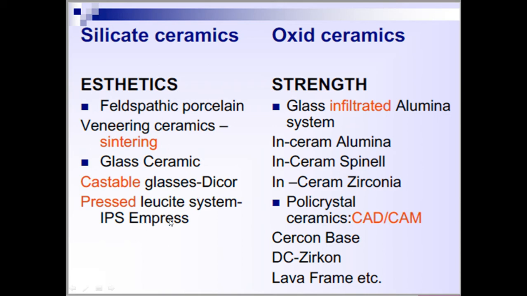Then we have crystalline porcelain, where the matrix has been infiltrated with alumina particles. Alumina is nothing but Al2O3, and the glass matrix form is nothing but our feldspars.